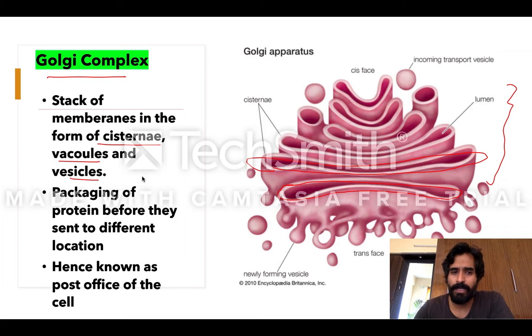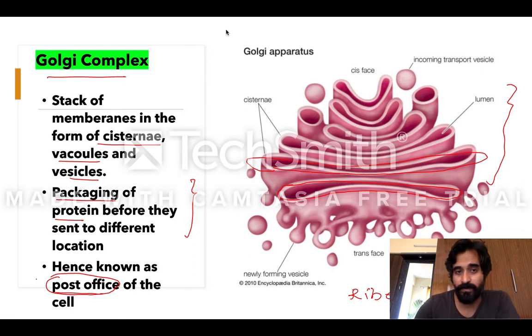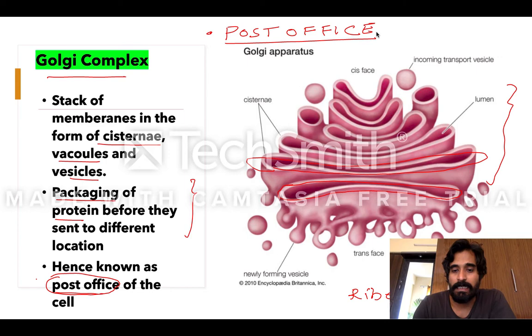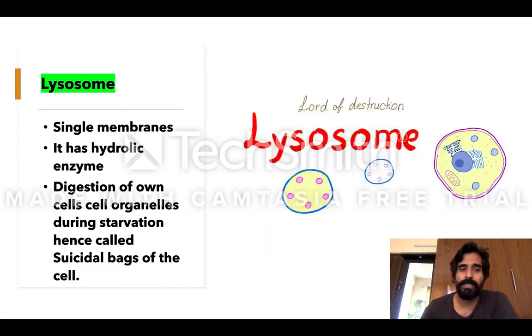And what is the function? The most important thing is the function. The function is packaging protein. Ribosome creates protein, and this organelle packages it. That is why it is known as the post office of the cell. In examinations, people can ask which organelle is known as the post office. Very, very important question. This is also known as the post office of the cell.